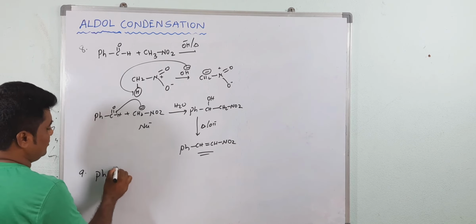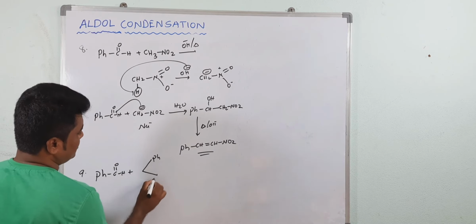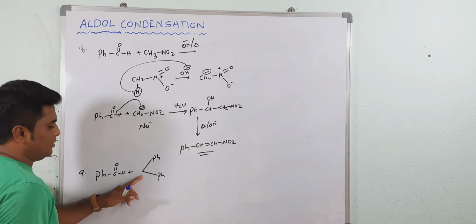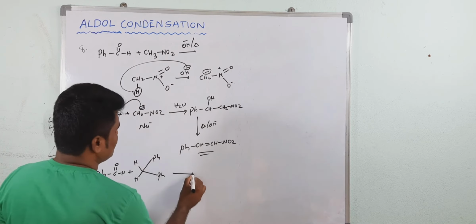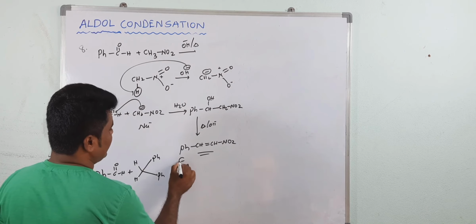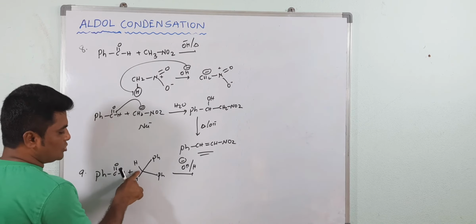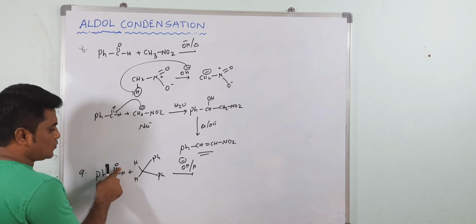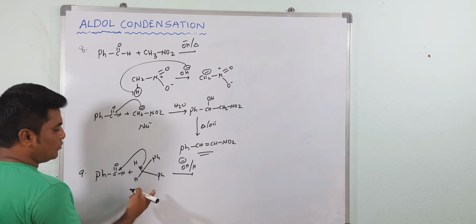Again benzaldehyde. Now I am taking diphenyl methane. And this is what? Acidic hydrogen. So here this OH minus will take the H plus. Here there is no alpha hydrogen. Here, alpha hydrogen, negative charge. Negative charge will attack at this point. Then OH. Then after removal of water molecule.